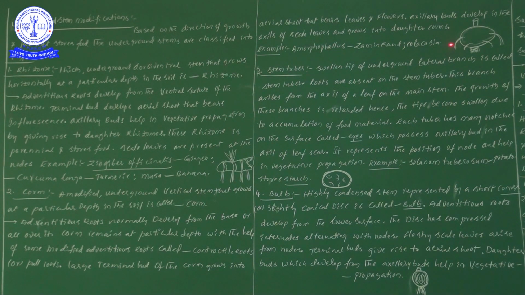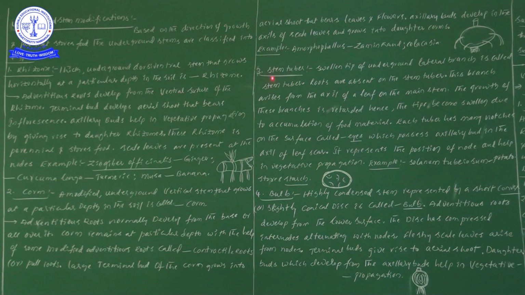Here we can see some root-like structures. These root-like structures we have given the name contractile roots or pull roots. Because of the presence of these contractile roots or pull roots, that particular corm stays at a particular depth in the soil. If the corm is present at a particular depth in the soil, it is only because of the presence of contractile roots or pull roots. This point you don't forget, it is important.